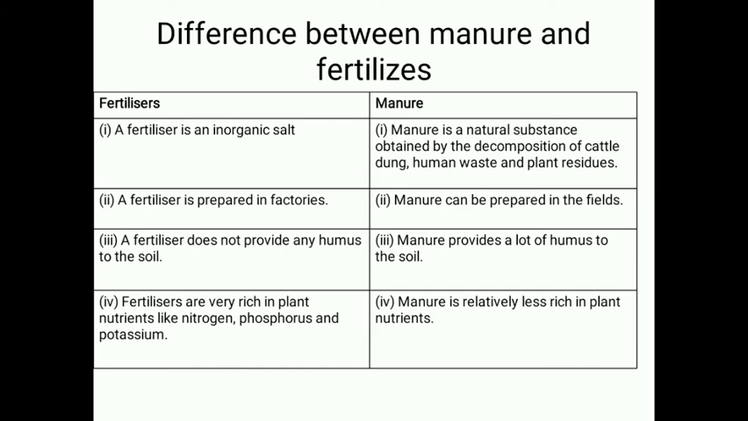The second disadvantage is that it causes water pollution in ponds, lakes and rivers. So, in order to maintain the fertility of the soil, we should substitute some of the fertilizers by organic manure. Okay. So, this is about the fertilizers.